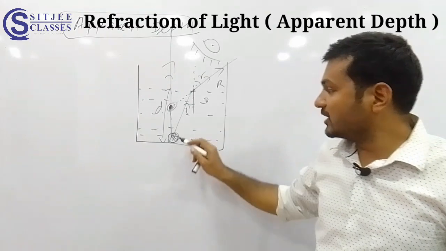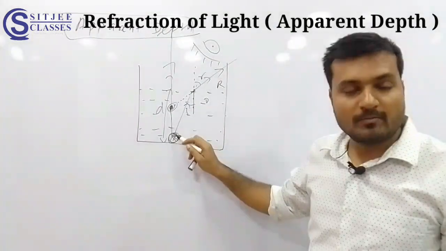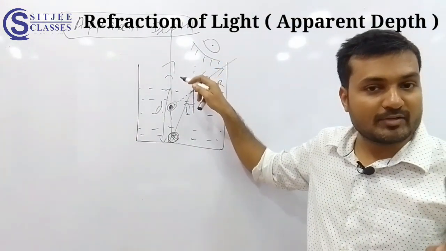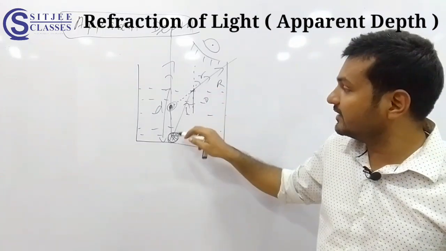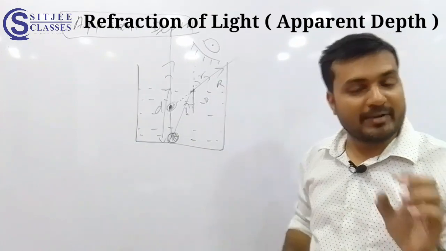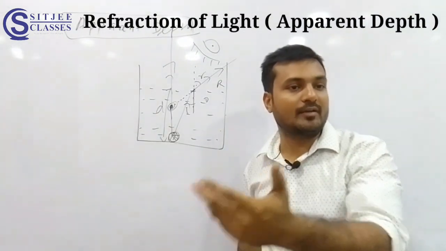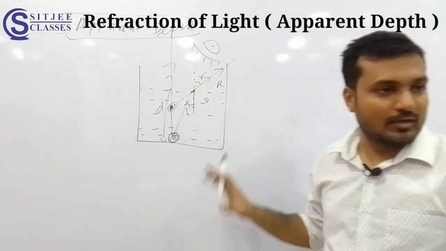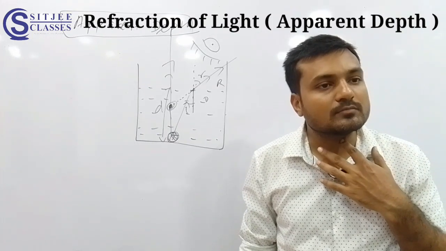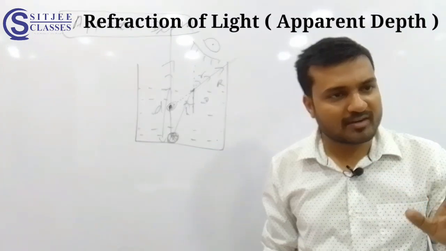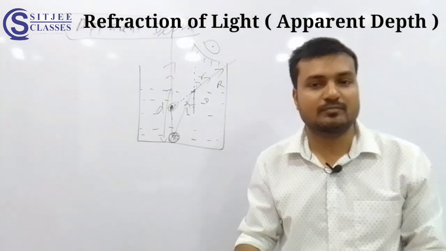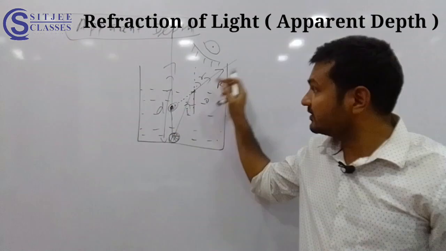See, actually in this case I am taking this as the object. From the object light is coming. One light is coming vertically up. This light will not bend because here the angle of incidence is 0. It is coming normally. The second ray is coming with some angle with the normal. So if the angle of incidence is there, the angle of refraction also will be there. Bending rules I have already taught you. Denser to rarer means away, rarer to denser means towards. Understood? Is it clear? You are talking about angle of incidence and refraction, not reflection? Refraction. Yes, because the medium is changing. It is refraction, not reflection. Here the ray is passing from one medium to another medium. It is refraction. You are talking about another ray in that case? Another ray. This is another ray. Okay.